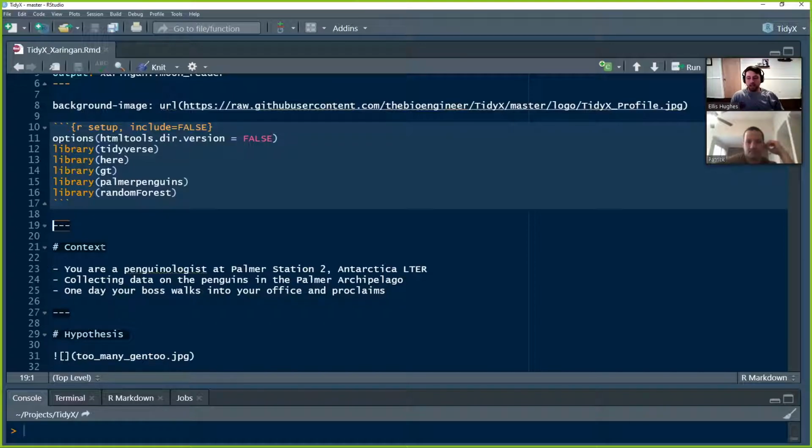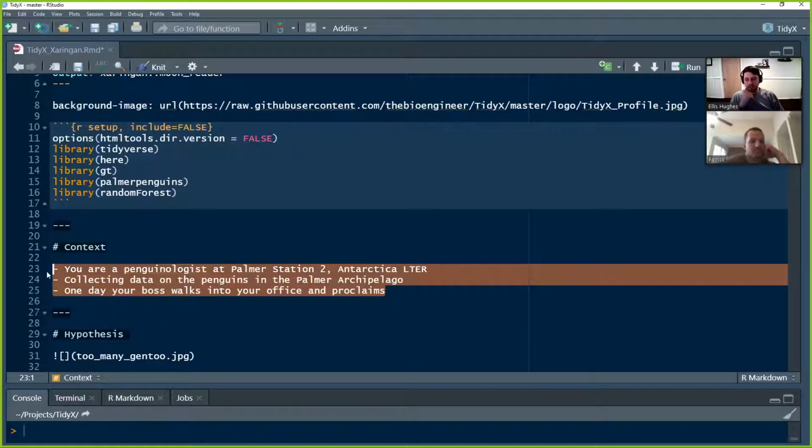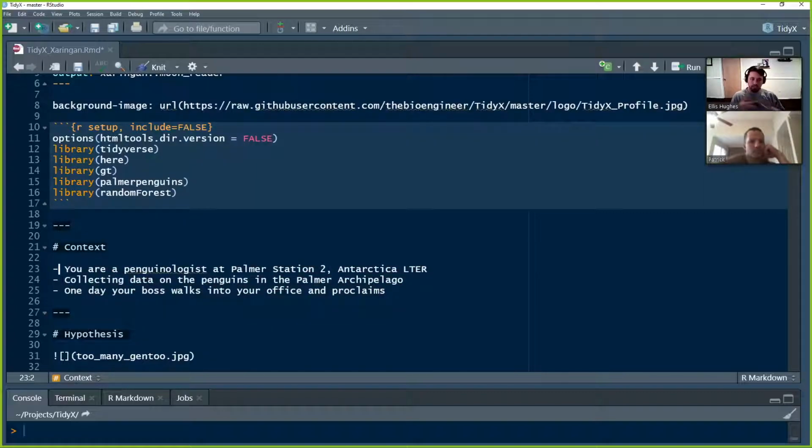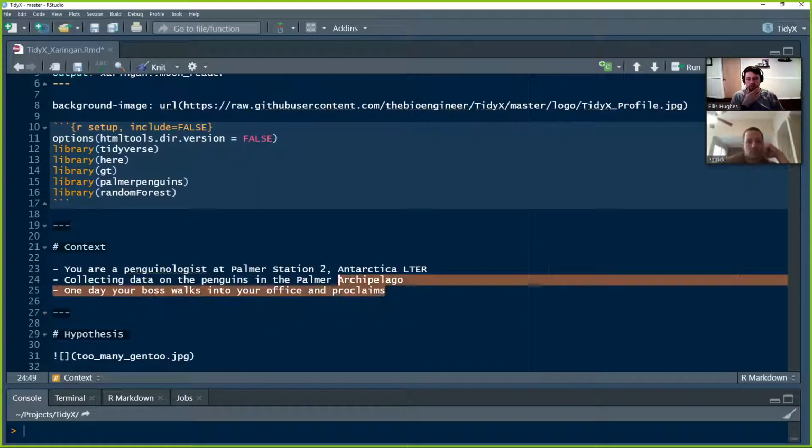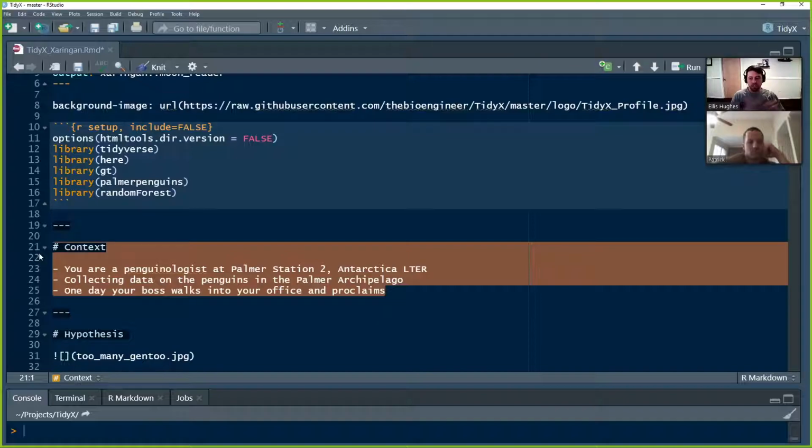Yep. And then the format, exactly like any Markdown that you see. So the pound sign here indicates a header, and you can put multiple headers here for the level of header 1 through 4. So here it's a top level header, so it's just number 1. You can put in a list here with the dashes, once again, like our Markdown. So here's where we put in that context where we said we're a penguinologist at Palmer Station number 2.